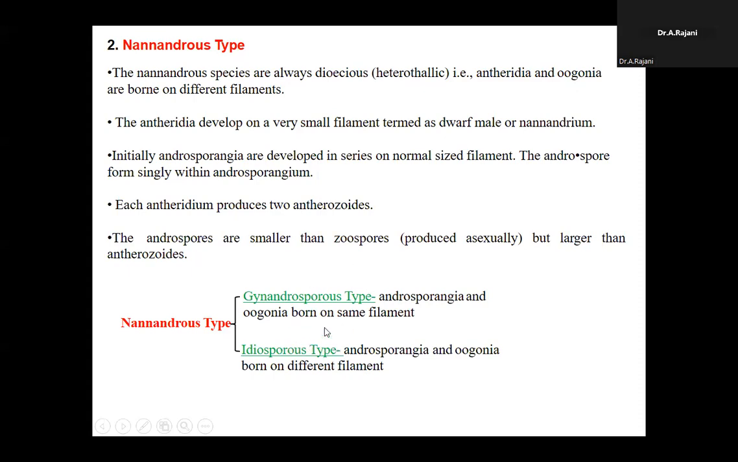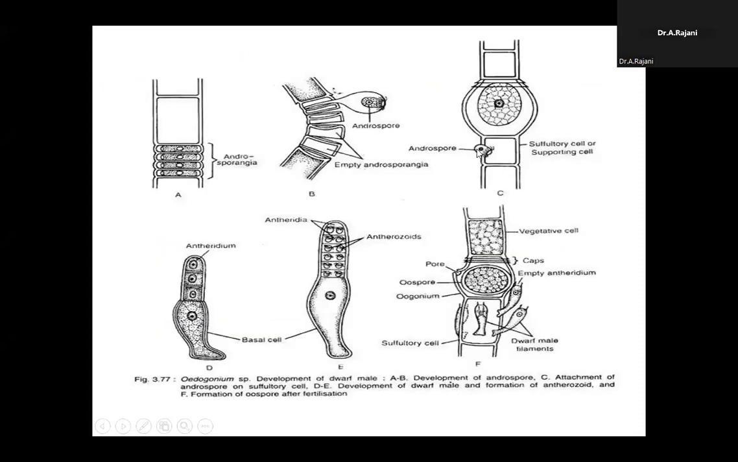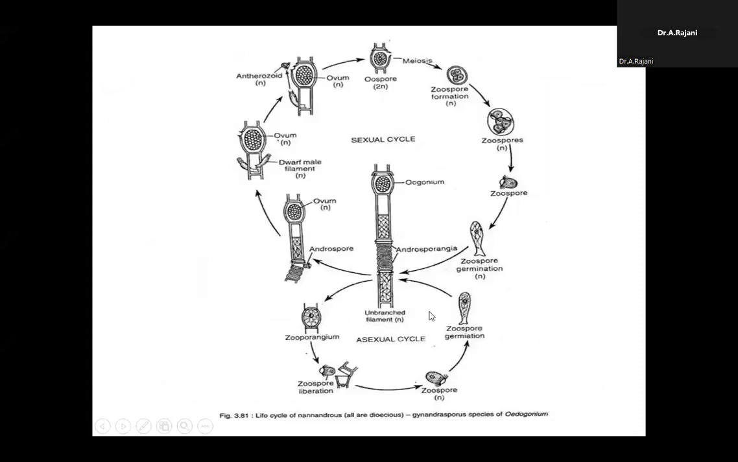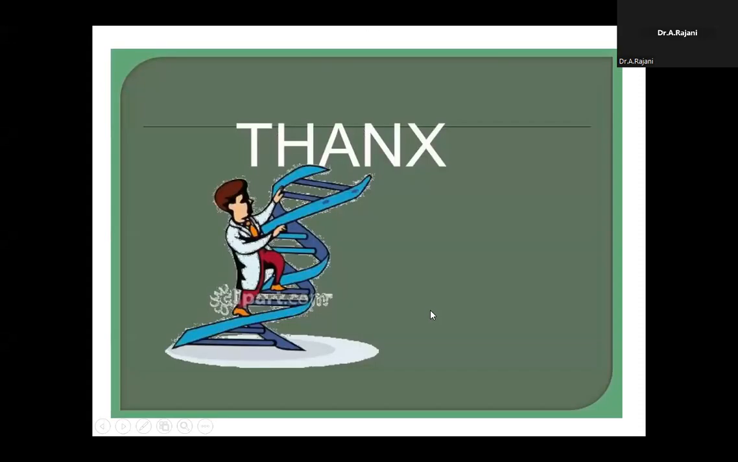Did you understand this point? One is the dwarf male, which is important. Second, the Nannandrous type: one is gynandrous and the other idioandrous. In gynandrous, both are born on the same filament. In idioandrous, the androsporangia and oogonia are born on different filaments. Next, see how it forms. These are called Oedogonium. Okay, students, these are very important questions asked in Oedogonium. Here are only expected questions. What is Oedogonium?